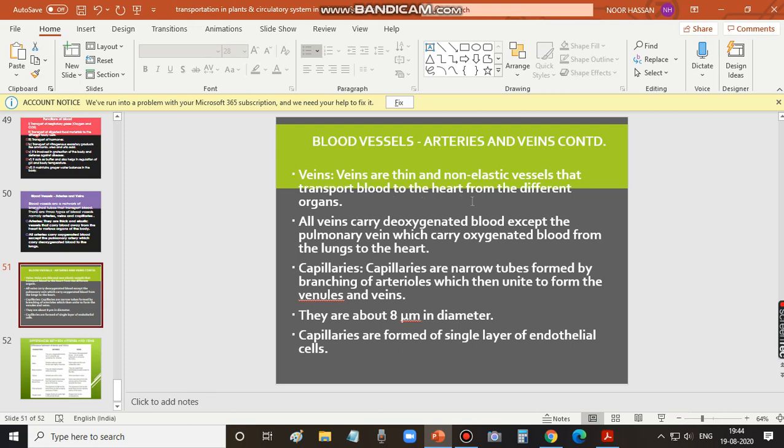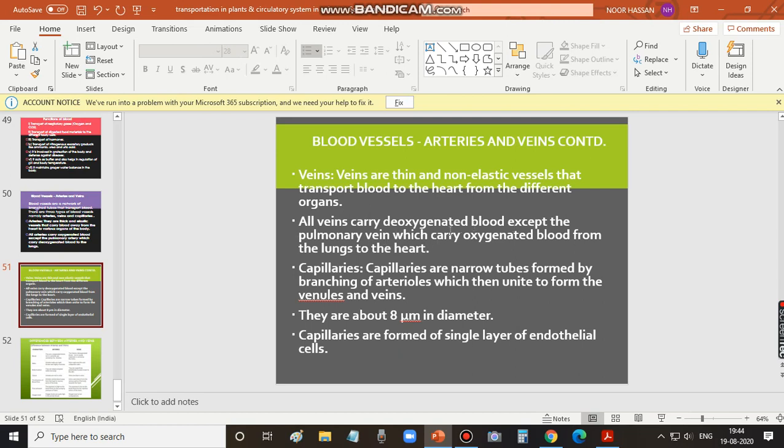Veins bring blood to the heart from the different organs, but arteries, on the other hand, carry blood away from the heart to the other parts of the body. I am repeating: veins bring blood to the heart from various parts of the body, while arteries carry blood away from the heart. All veins carry deoxygenated blood.